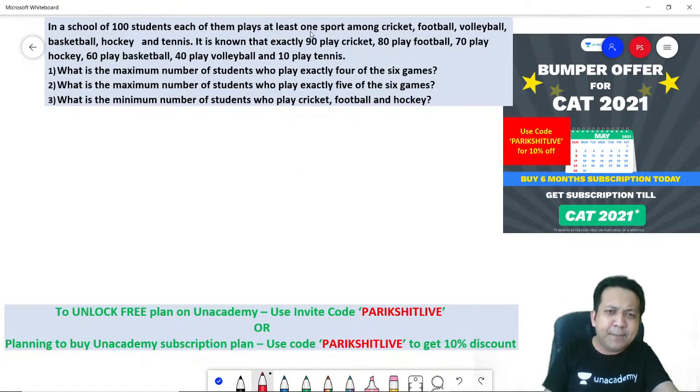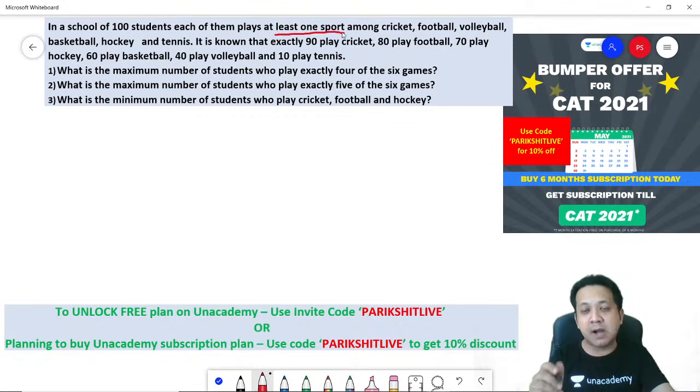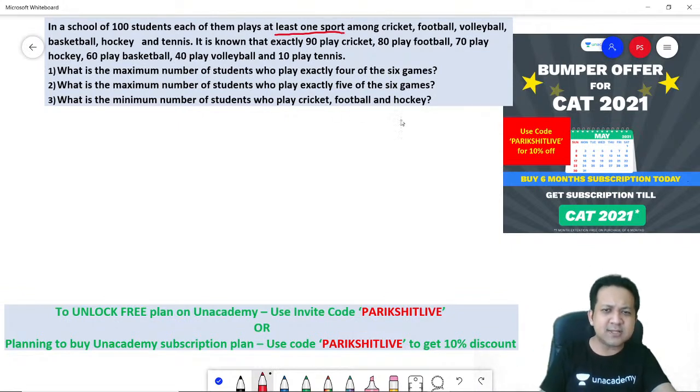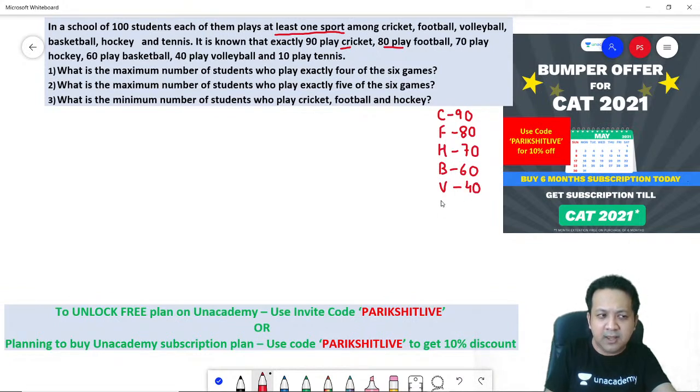People are playing at least one sport. So when I say at least one sport, can I say minimum one among these six sports? So let's write down the numbers. How many are playing cricket? 90 of them are playing cricket. How many are playing football? 80 of them. What about hockey? 70 of them are playing hockey. What about basketball? 60 of them. Volleyball, 40 of them play volleyball, and 10 of them are playing tennis.